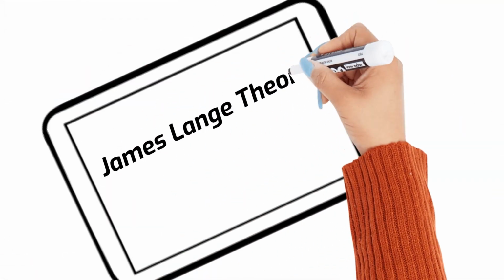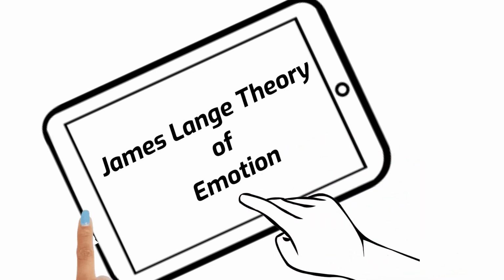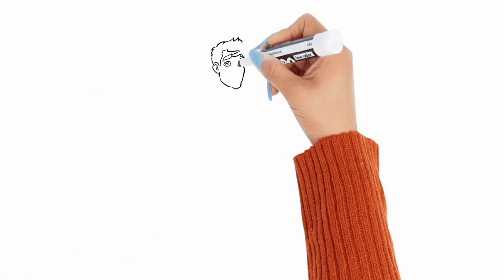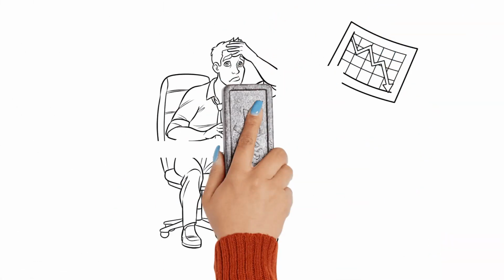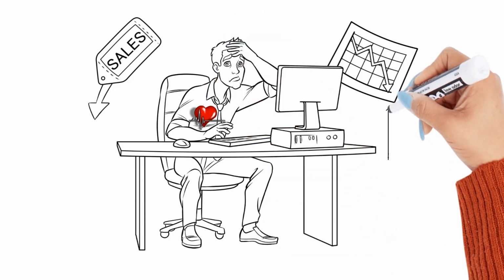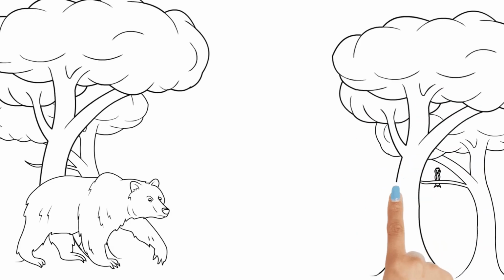Then on our journey is the James-Lange theory of emotion, which was presented in 1884 by an American psychologist, William James, and a Danish psychologist, Karl Lange. This theory suggests that emotions are the result of physiological reactions to stimuli. For example, our heartbeat, breathing rate, and other organic changes manifest. Then we feel this emotion of fear.